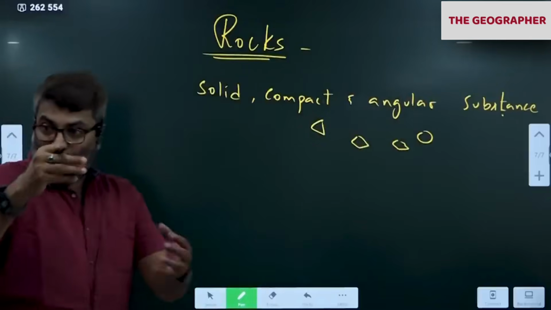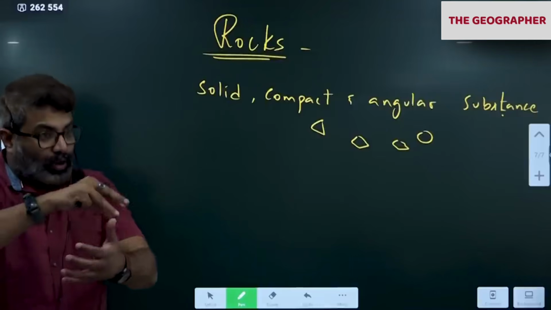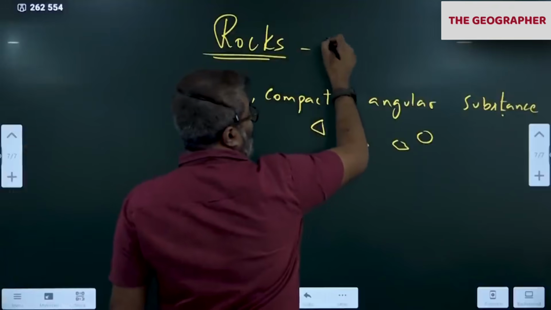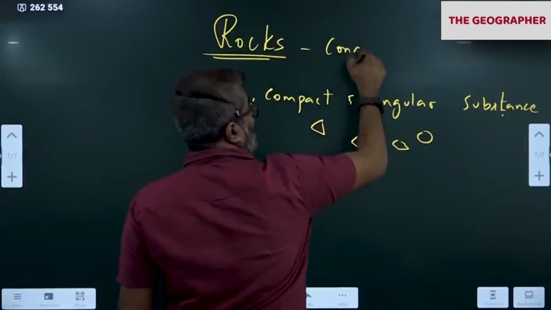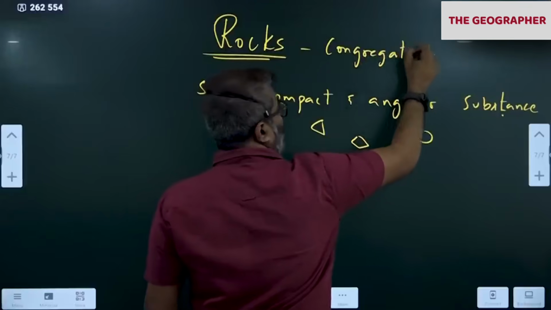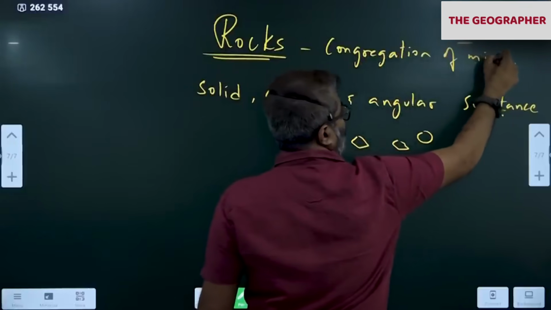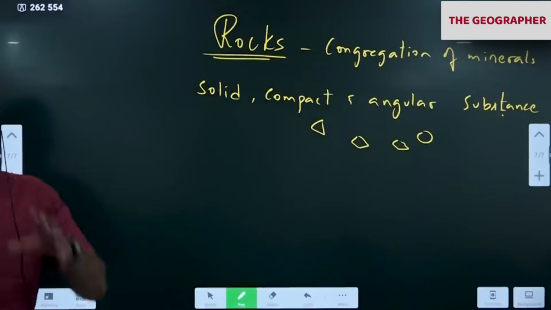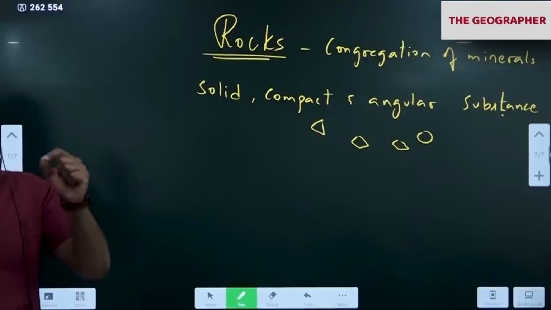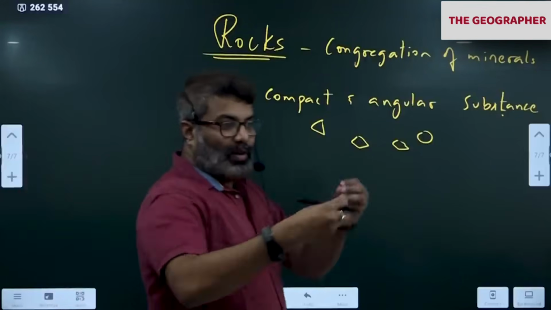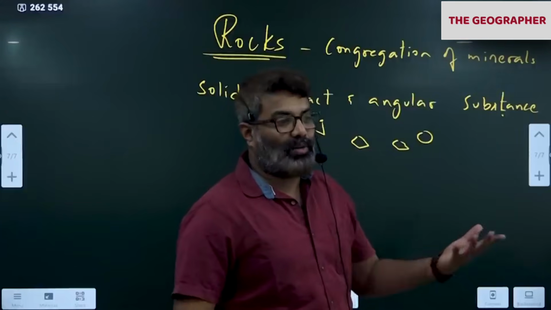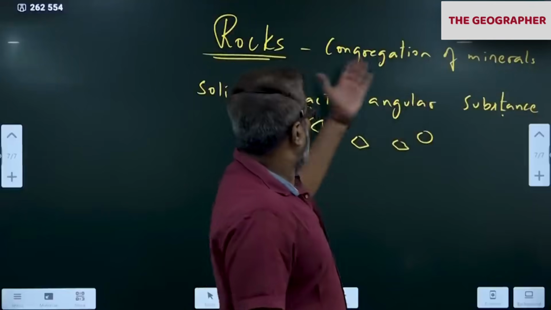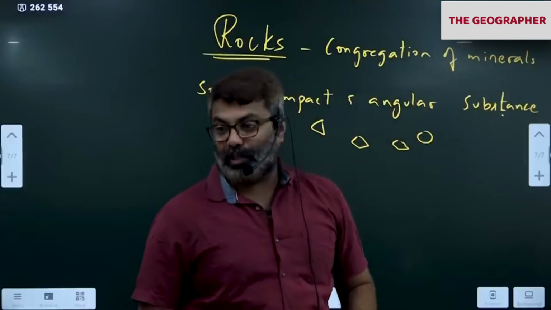If you inspect the rock within, if you notice carefully, they have minerals. So rocks contain minerals. Please write. They are congregations of minerals. Rocks are congregations of various minerals. If you inspect closely what rocks contain, grain by grain, you'll notice that each one of them turns out to be one or the other mineral, metallic or non-metallic. So rocks are congregations of minerals.